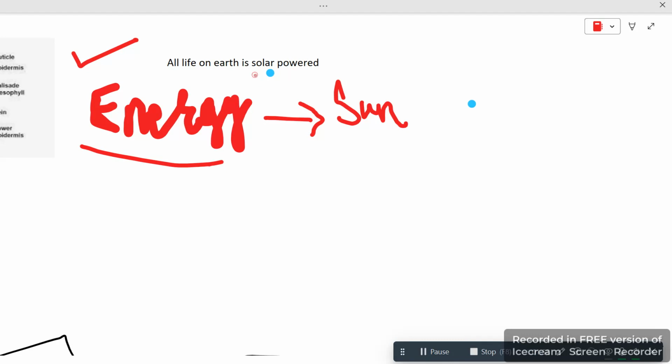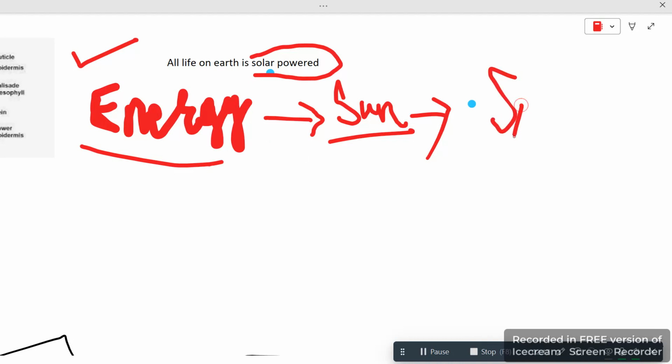So when you get the question, or everywhere you see solar power, this means they trap energy with the help of the sun and they store it. Then that stored form is known as solar power. So energy comes through the sun, and that energy is known as solar power.